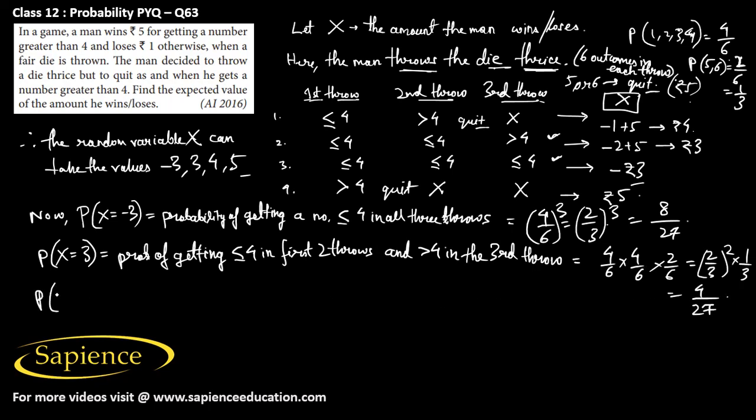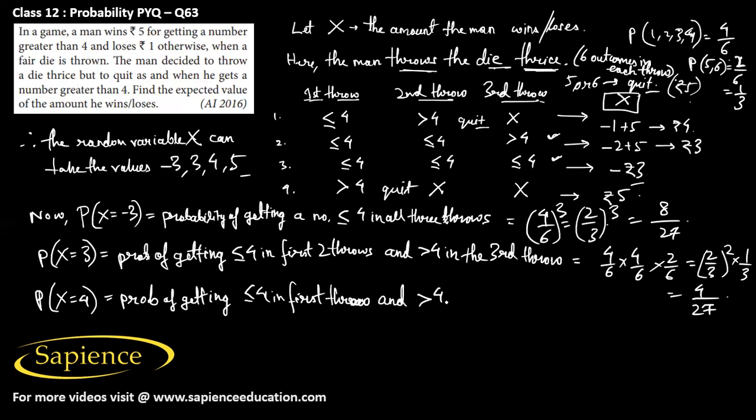And then P of x equal to 4. It means that we have to find the probability of getting less than or equal to 4 in the first throw, and greater than 4 in the second throw, since in the third throw he will not play, he will quit here.